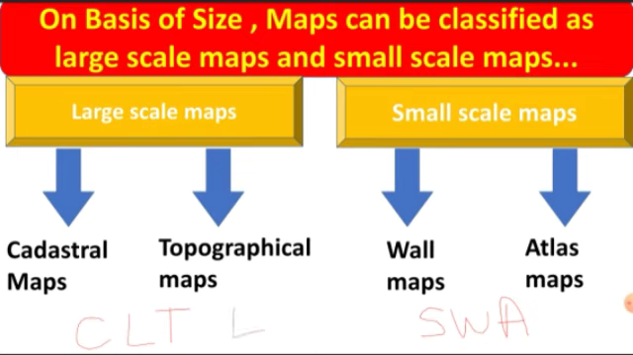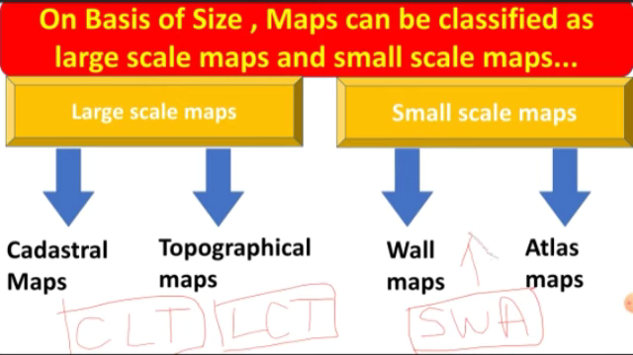CLT, or you can also write LCT. These two mnemonics are for this one and this one mnemonic is for this. Or you can also write SAW for this, that is SAW. Now, C is cadastral, L is large scale, and T is topographical. Same here, L is large scale, C is cadastral, T is topographical. S is small scale, A is atlas map and wall map, so that you will understand whether a wall map is a small scale map or large scale map. Like this, questions are asked, so that's why I have made this mnemonic. So you can also learn by this mnemonic.